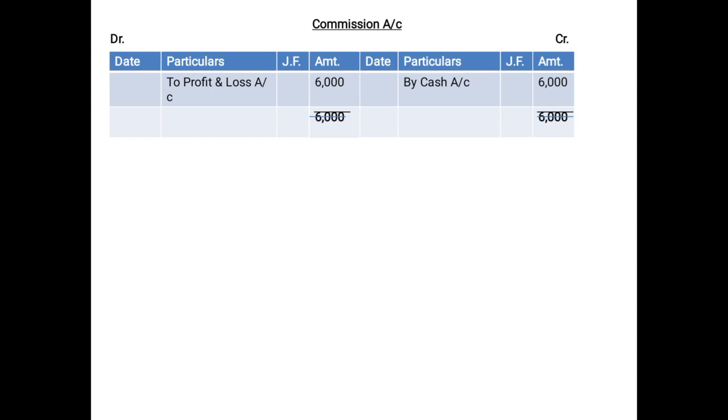So this is the way you need to close and balance the ledger accounts and how you need to post the opening entries, children. It is a very easy chapter, but it is a very lengthy chapter because you have to be very particular with the format. You have to draw the 8 columns again and again, so be very particular, do label all the columns, children, because if you do not label the columns or you do not make the proper format, your